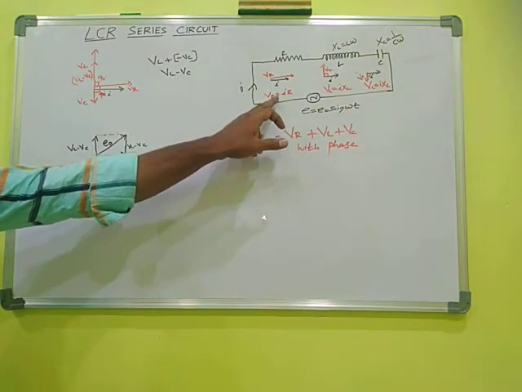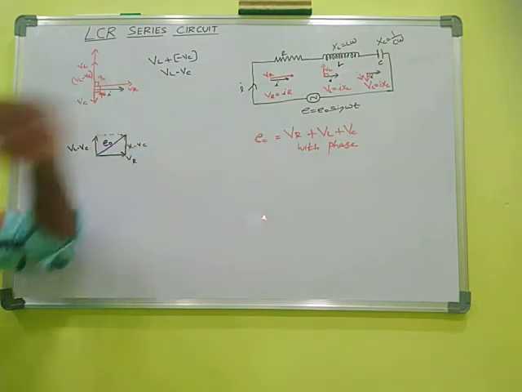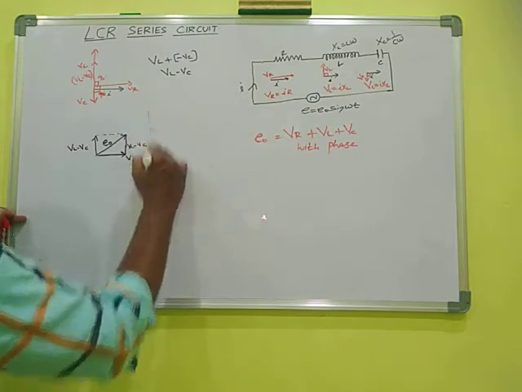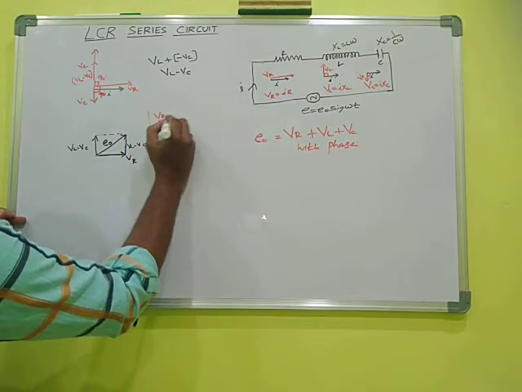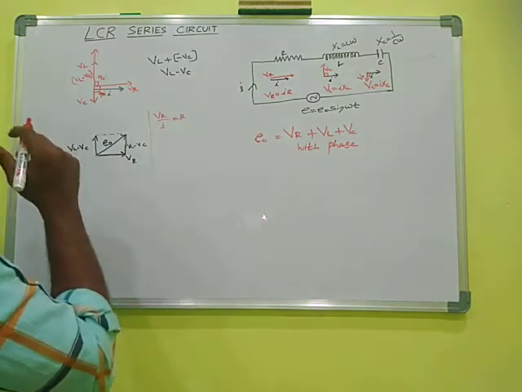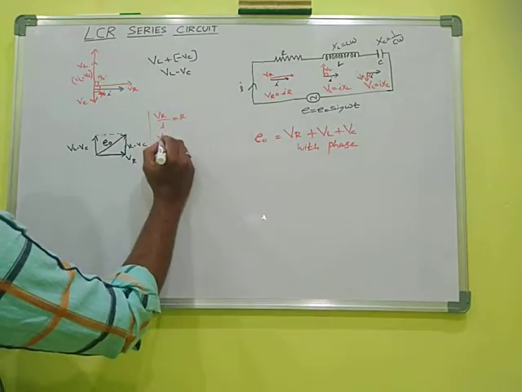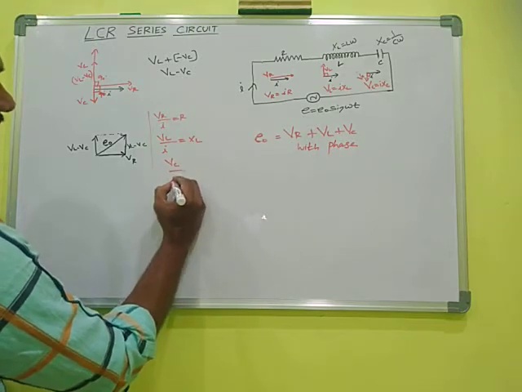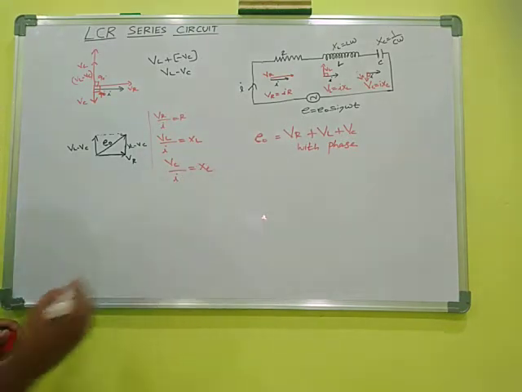We find VR. When this VR is divided by I, what we will get? VR by I is equal to R. That is, voltage by current is known as resistance. Likewise, VL by I is equal to XL. VC by I is equal to XC.